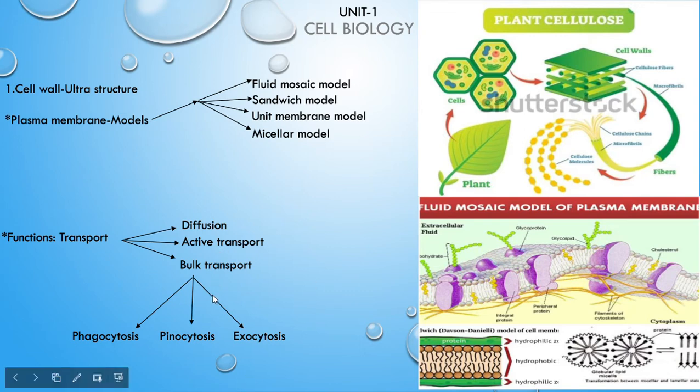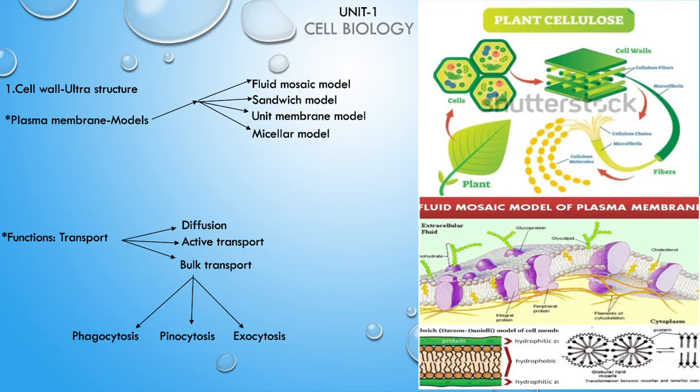Next is bulk transport. In bulk transport, we have to focus on large particles, meaning the entry of macromolecules or large particles. In this, there are exocytosis and endocytosis. What is the difference between the two? In exocytosis, the extra particles are removed by the plasma membrane. That is called exocytosis.